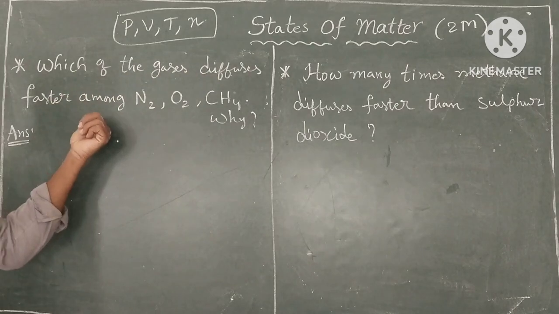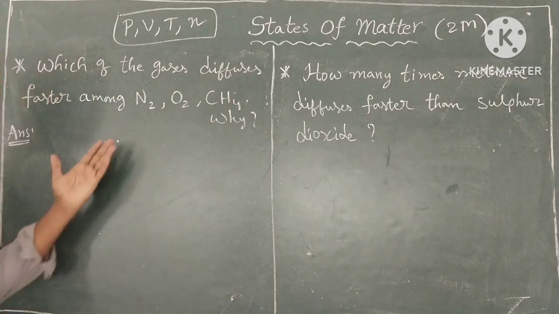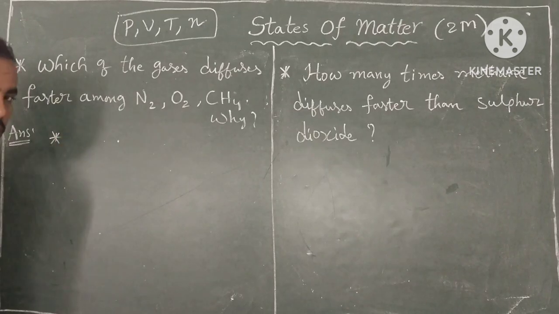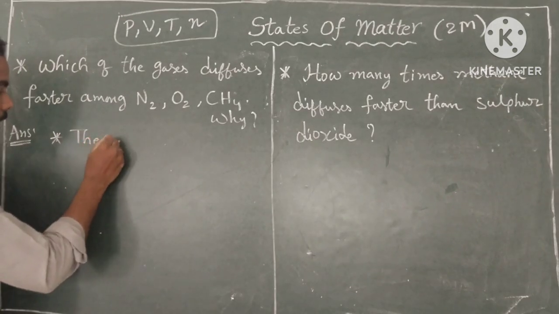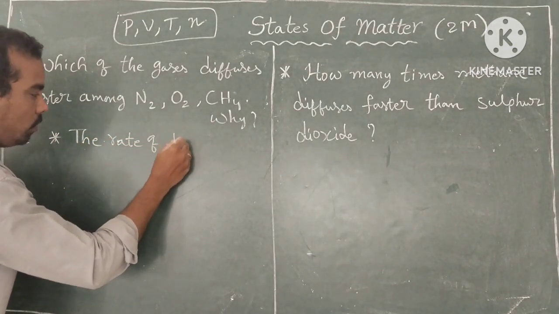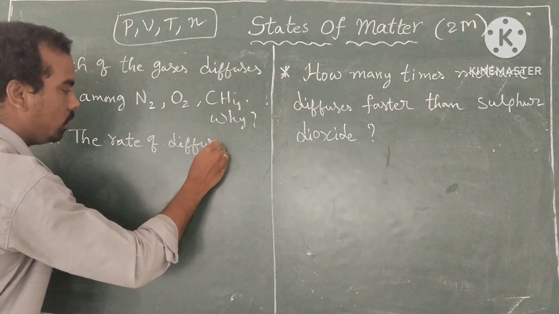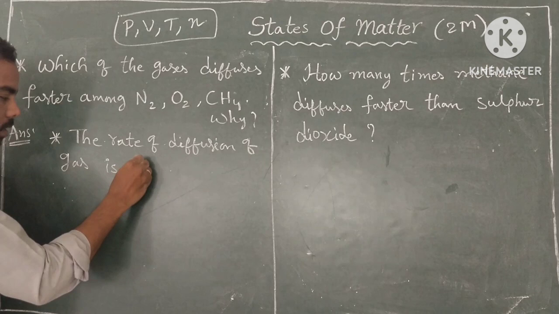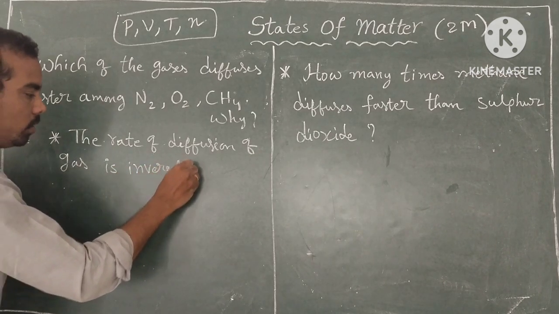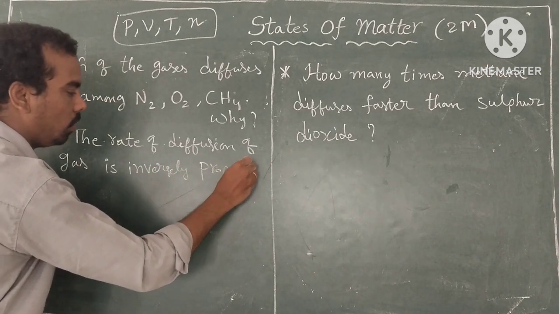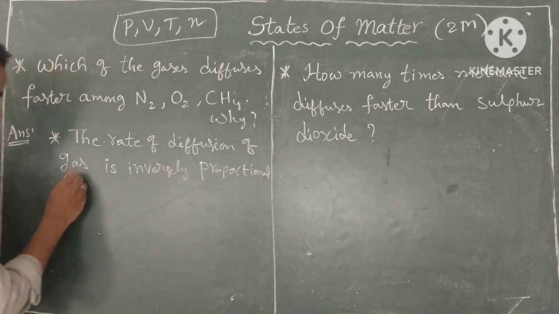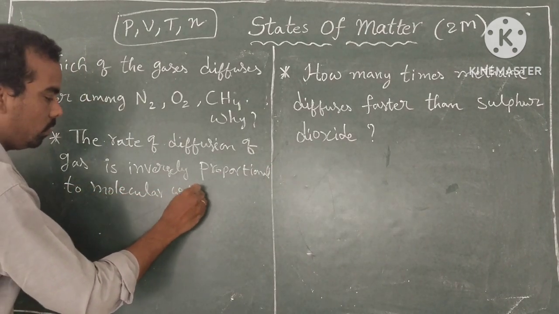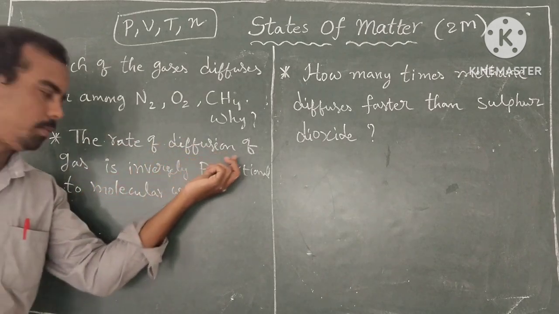Which gas diffuses faster among N2, O2, CH4, and why? Which gas diffuses faster? Why? Only 2 points, 2 marks. So the first point is the rate of diffusion of gas is inversely proportional to molecular weight.